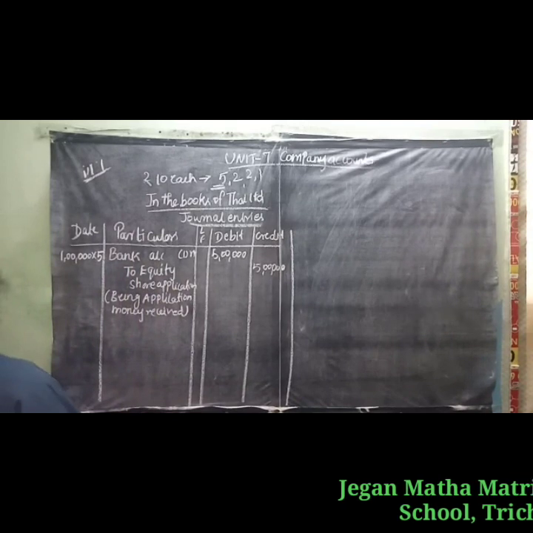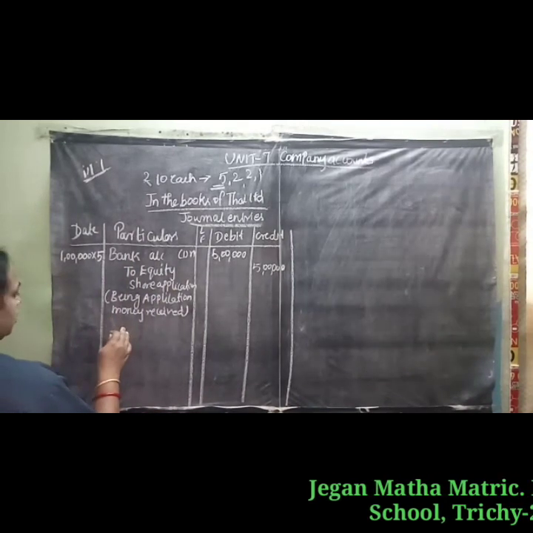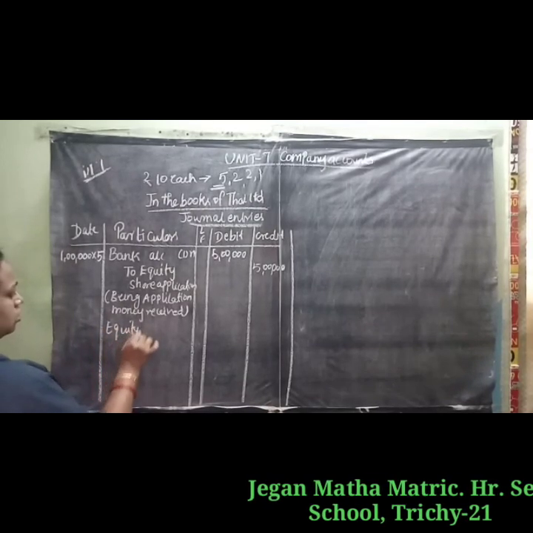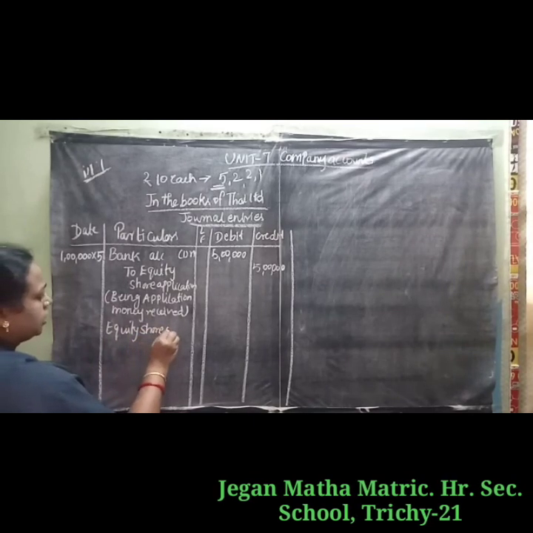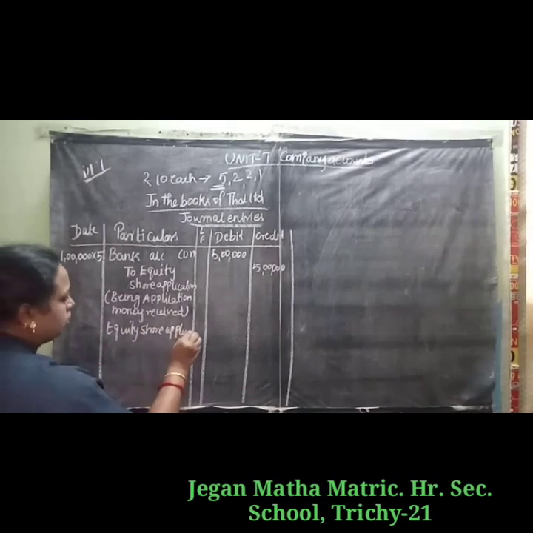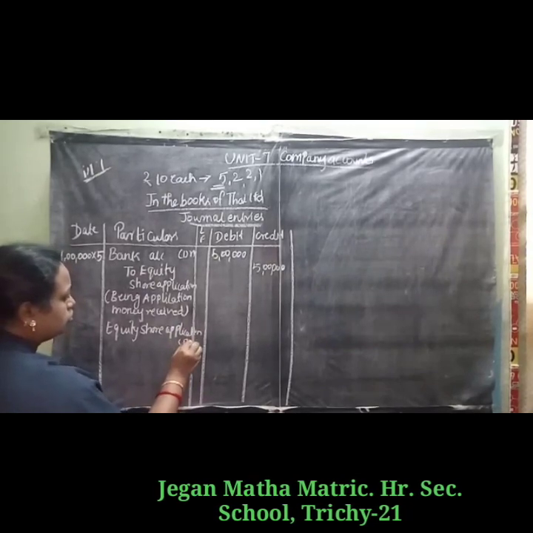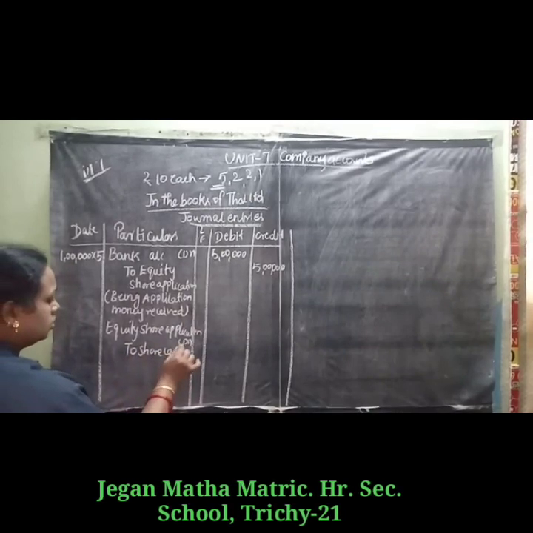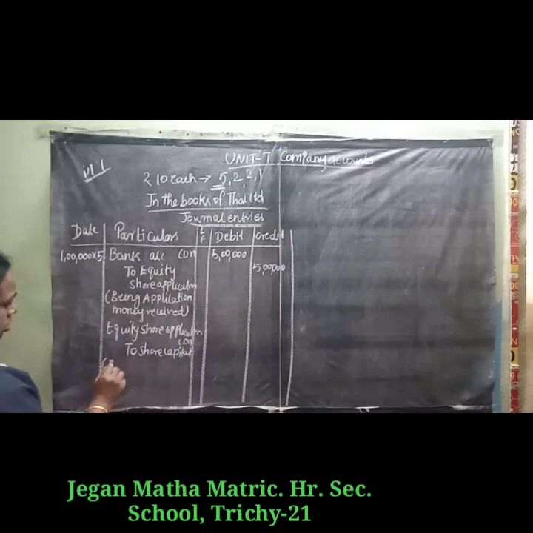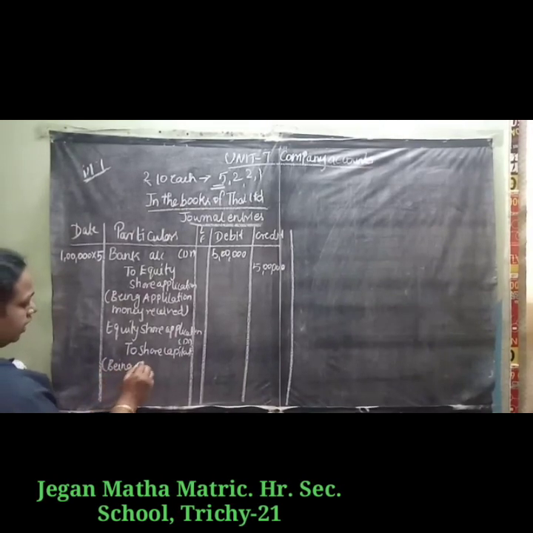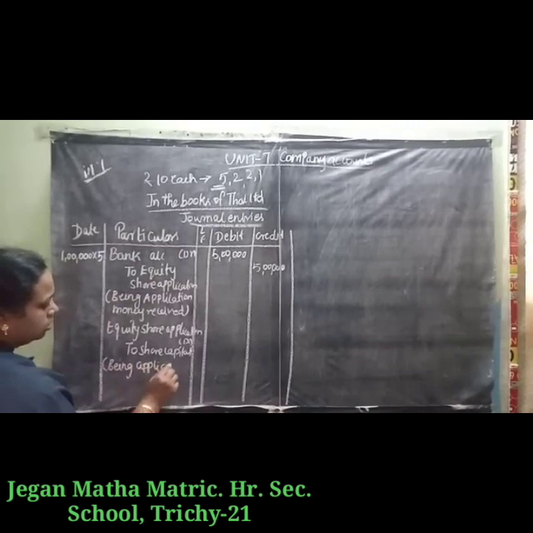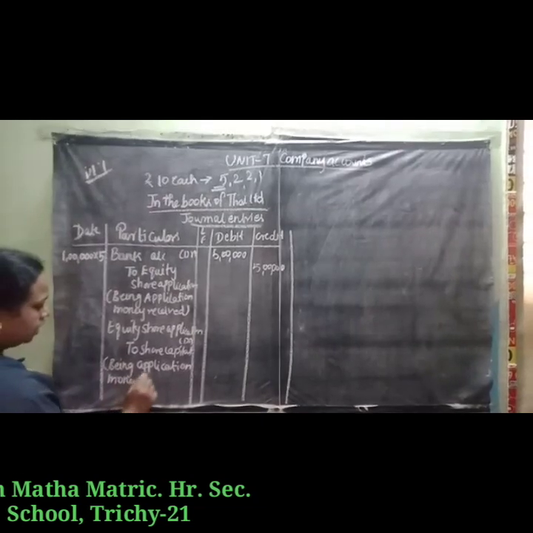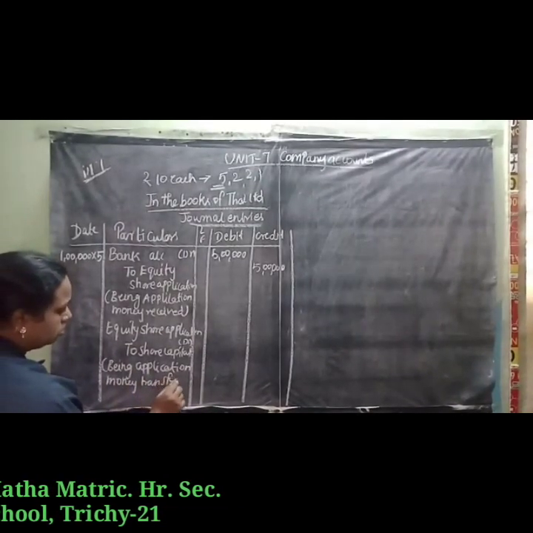Then the application money is transferred to the share capital, so we have to write one more entry: Equity Share Application Account debit to Share Capital, being application money transferred to share capital.